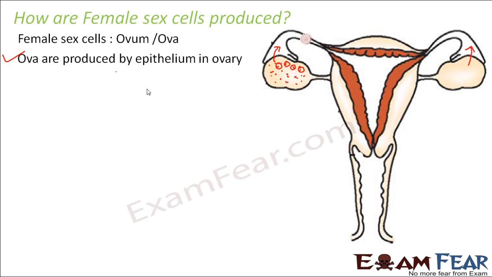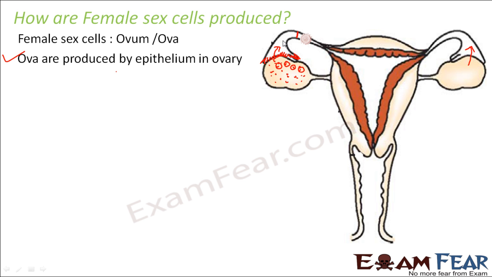So here you can see how the egg gets released into the fallopian tube. Now how does the fallopian tube receive the egg? Here comes the function of the fallopian tube. If you look at it, the tube is quite narrow, but its terminal part is quite wide and has the shape of a funnel. This funnel-shaped end has projections, hair-like, finger-like structures, which help to push the egg into the fallopian tube.